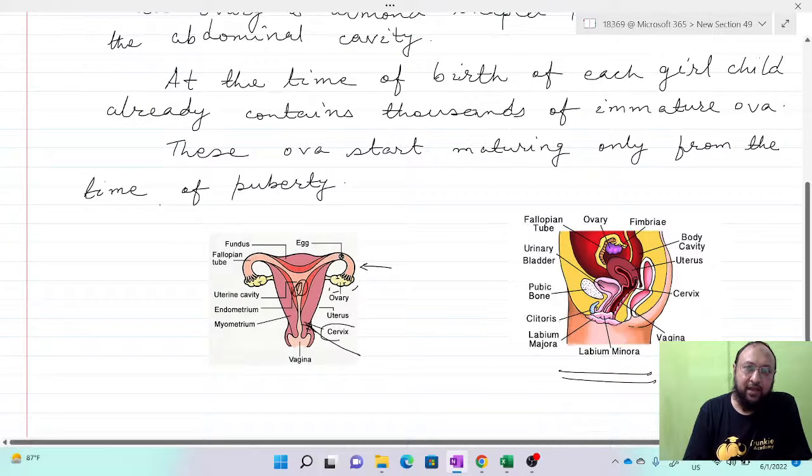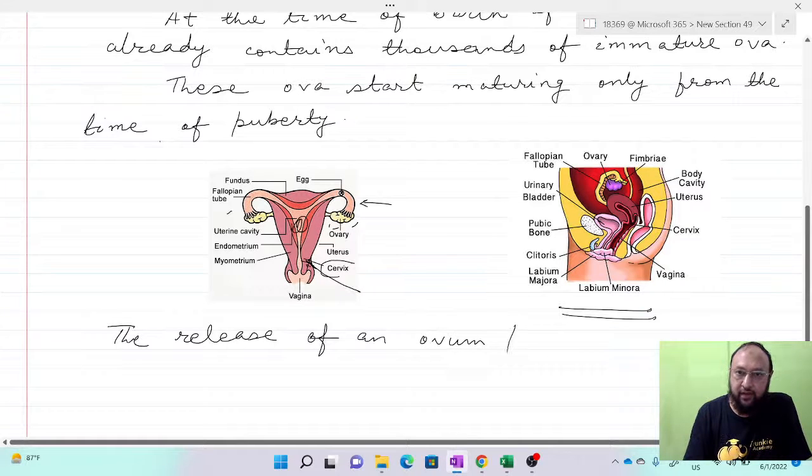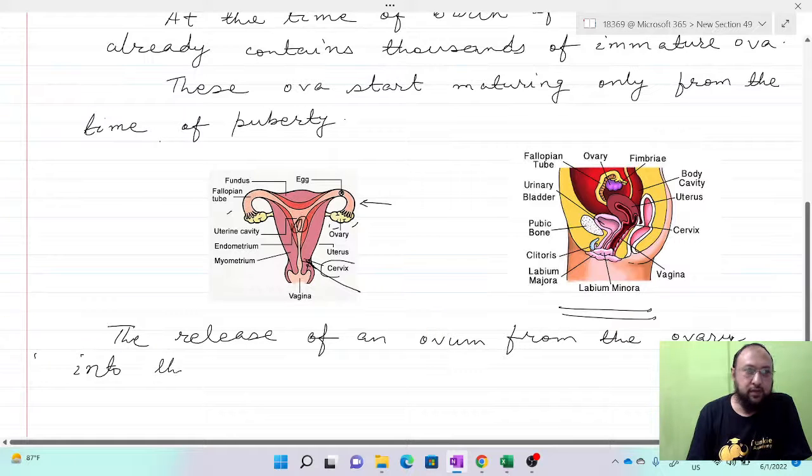The release of an ovum from the ovary into the abdominal cavity is known as ovulation.